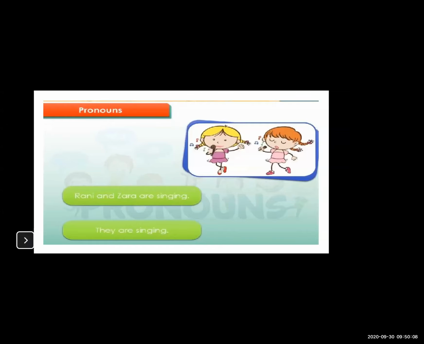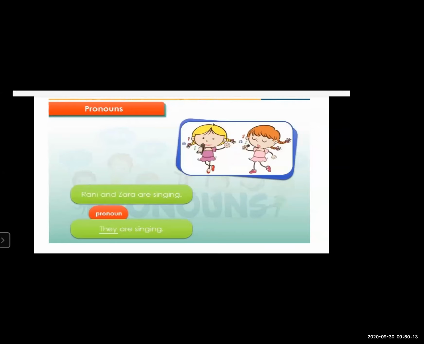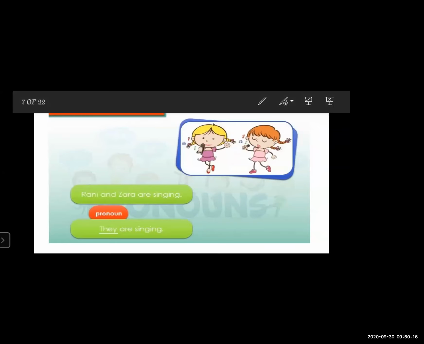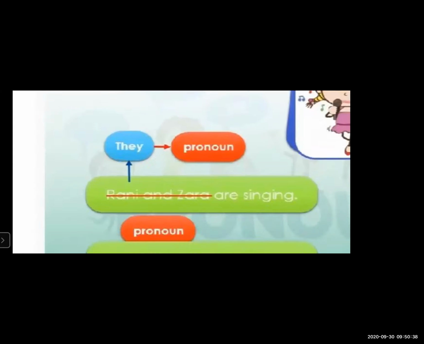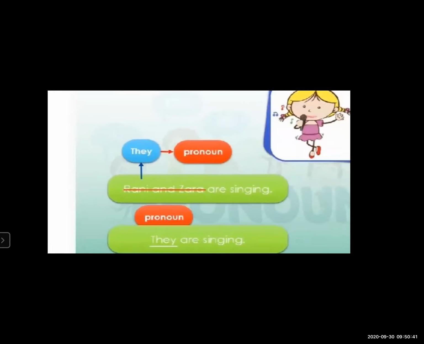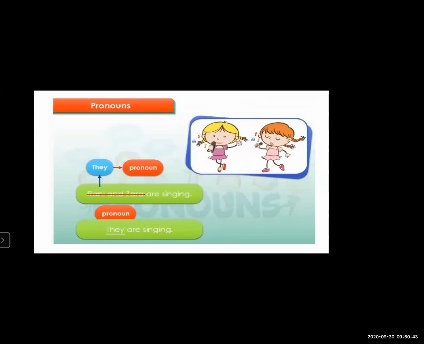To replace Rani and Zara, I use the pronoun they. Now they is a pronoun because it replaced the nouns, the two names Rani and Zara together. With the help of this pronoun, I can write like this: they are singing. See the cut mark over here? I replaced them with they, and this is a pronoun. This is the second example.